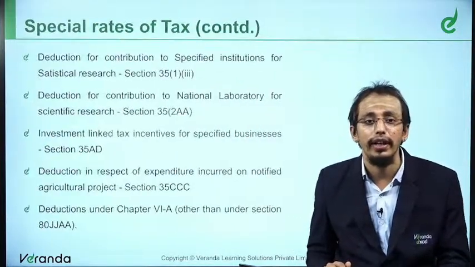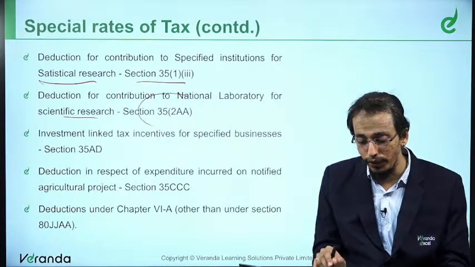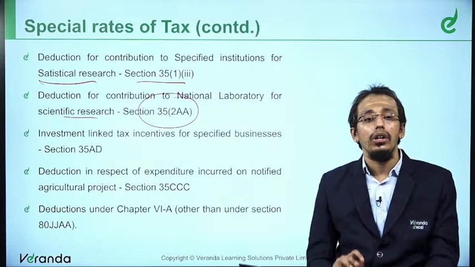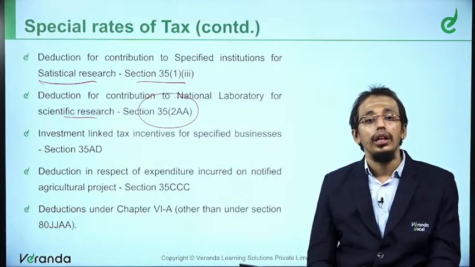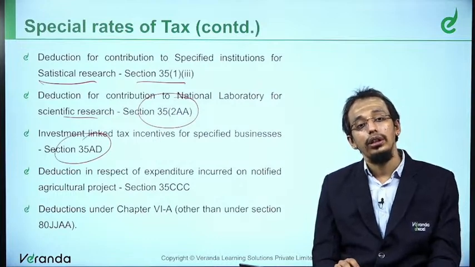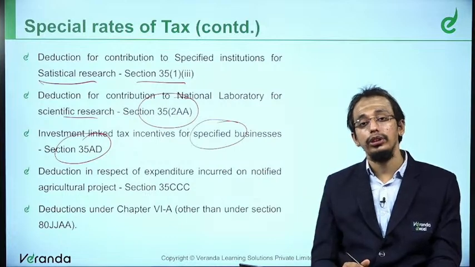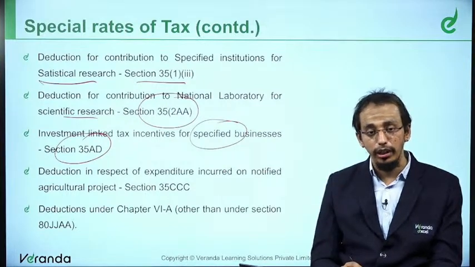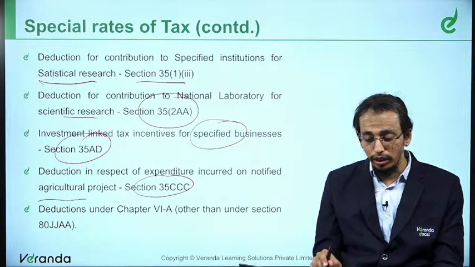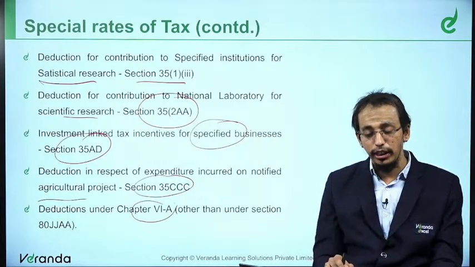I am not going to have again a very detailed discussion. Specific for statistical research, national laboratory 35(2)AA. All these things cannot be claimed. Again 35AD, capital expenditure on specified business, those 13 or 14 specified businesses like cold storage cannot be claimed. 35CCC, expenditure for notified agricultural extension project cannot be claimed. Same manner, Chapter VI-A deductions cannot be claimed.